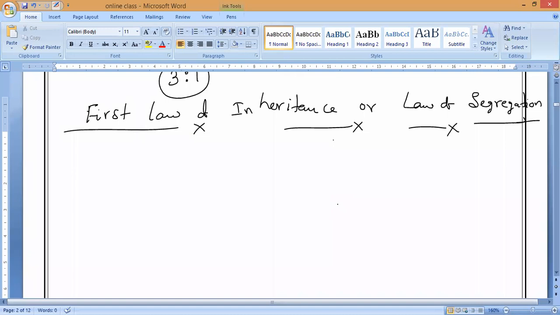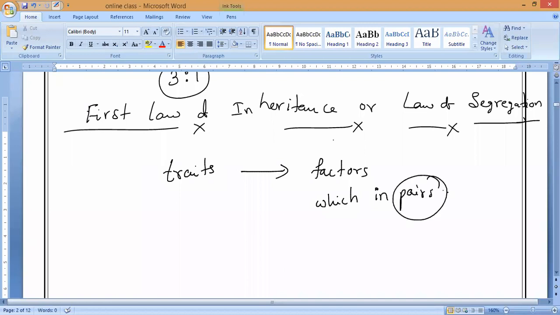According to Mendel's first law of inheritance, whatever the characteristic or trait of an organism, it is determined by internal factors which occur in pairs. How do they occur, guys? Single or pairs? They occur in pairs, understand?